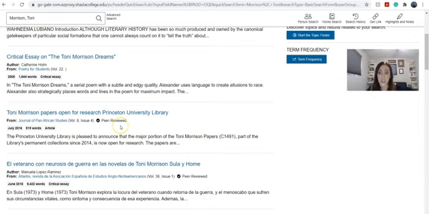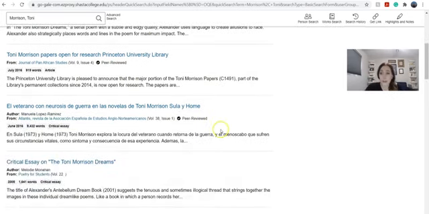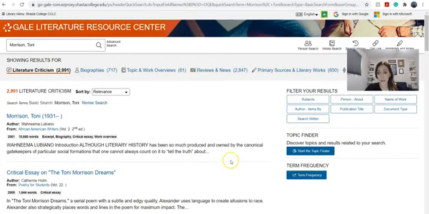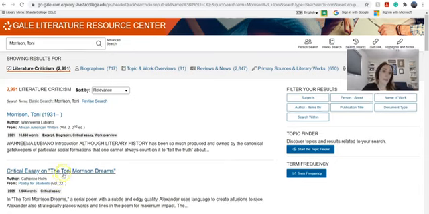So if you do need to have peer reviewed papers or articles for your research, you can look there for the peer reviewed. And you can also go to advanced search and check that off if that's what you need as well. Not all the articles in here are peer reviewed, and that might be fine for your paper. They are all critical essays that have been collected. They just may not be peer reviewed. So don't just dismiss them. Look at your assignment details, whether or not you'd want to use them.